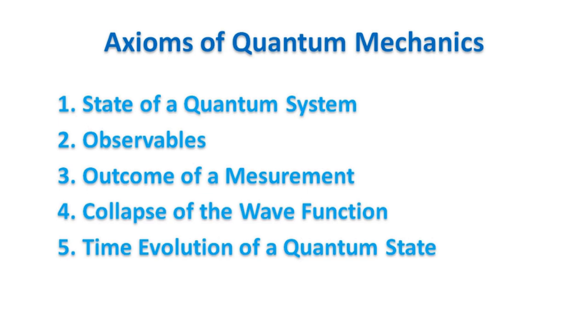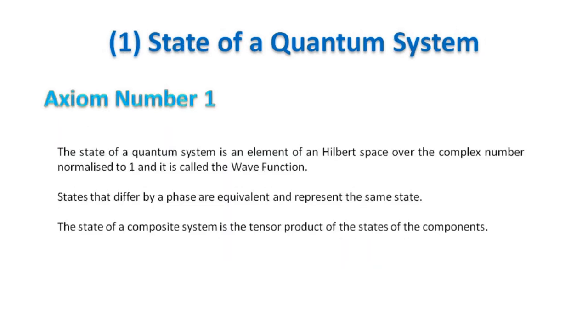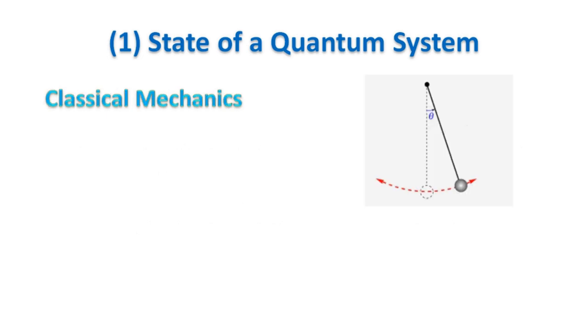The number of axioms and the way they are stated may be different from textbook to textbook, but all the formulations are equivalent. Axiom 1. The state of a quantum system is an element of a Hilbert space over the complex numbers, normalized to 1. The state is called the wave function. States that differ by a phase are equivalent and represent the same state. The state of a composite system is the tensor product of the states of the components. Let's see what it means.